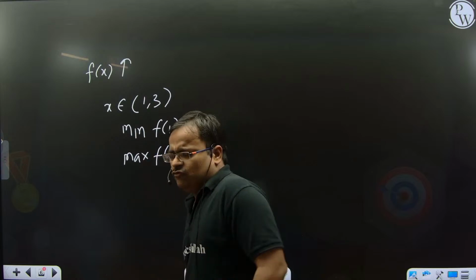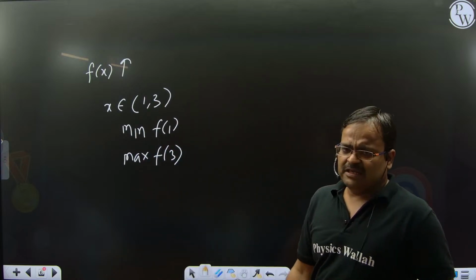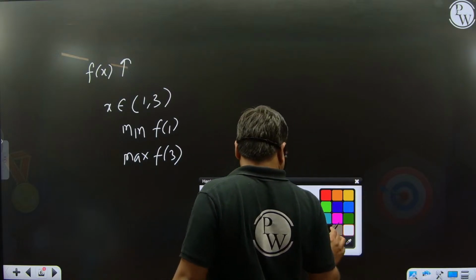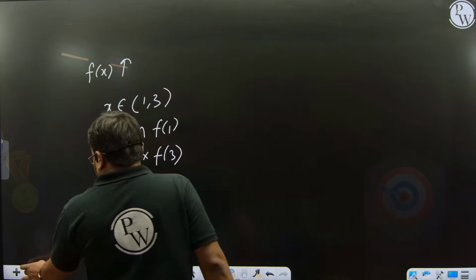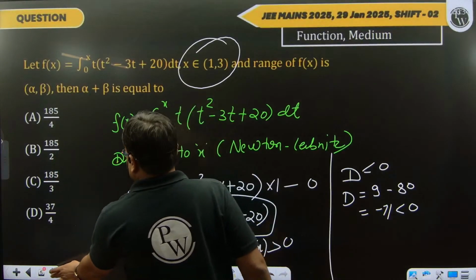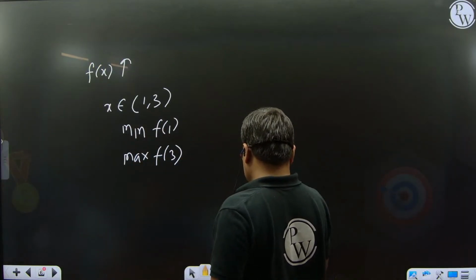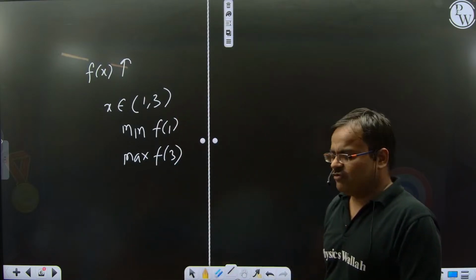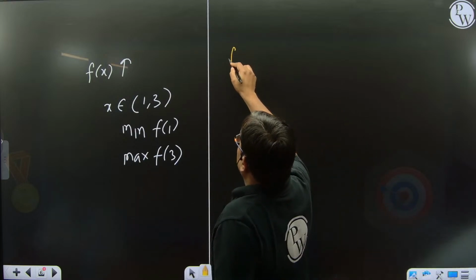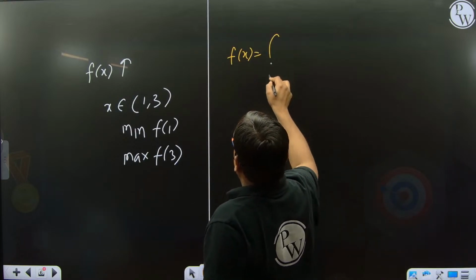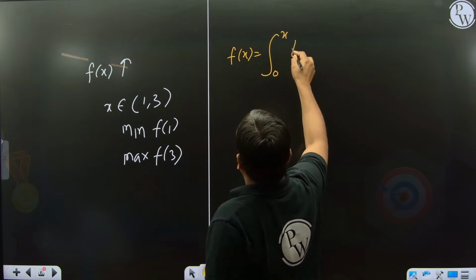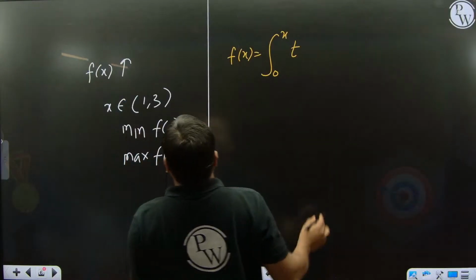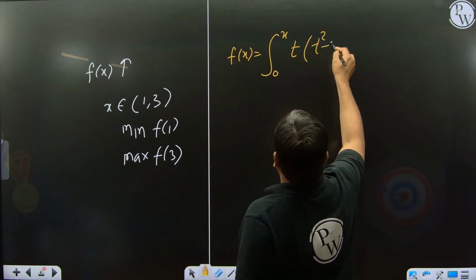So bacho, you want f(x) first, then you have to put f(1) and f(3). So bacho, let's see what we do here. Actually, in the question our f(x) is given, and that is the integral from 0 to x of t square minus 3t plus 20, dt. This is t square minus 3t plus 20, right?